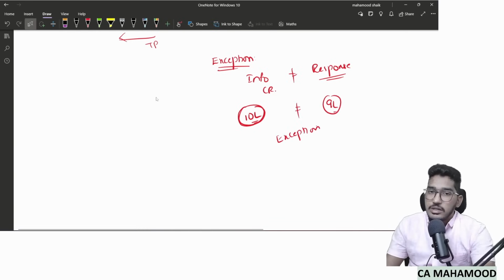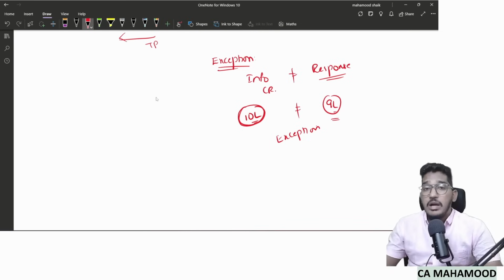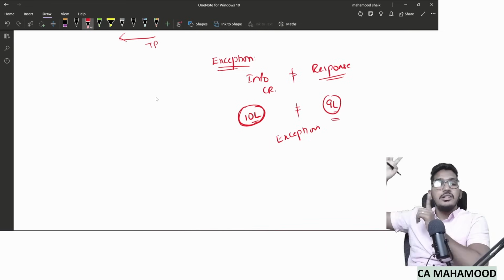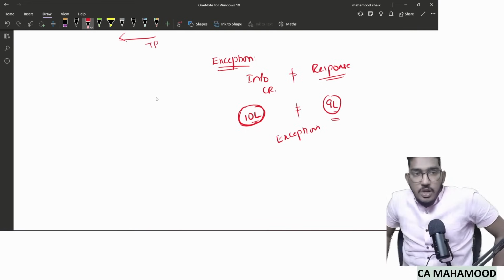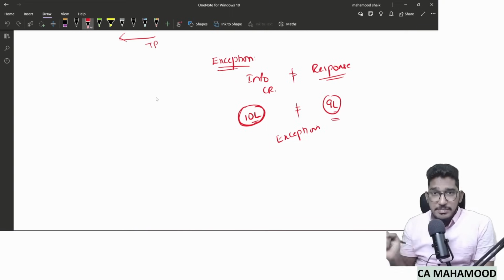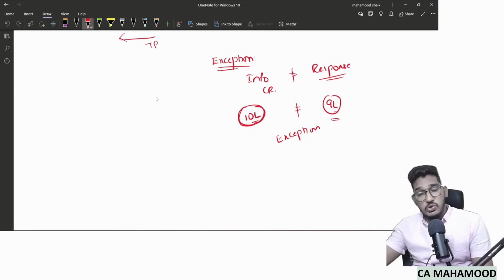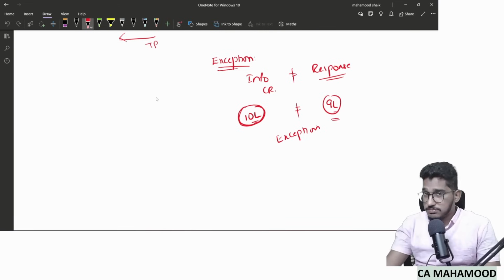But one important thing here is exception doesn't always mean a misstatement. Why? Because sometimes exception could arise not because of mistake in your client's books, but because of a misstatement in the third party's books of accounts. So what I'm saying extra is exception doesn't always mean a misstatement, because sometimes there is a mistake in the third party's books, not in your client's books. Clear, everybody? So this is what regarding exception.